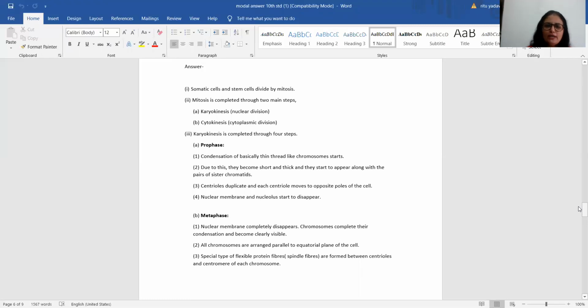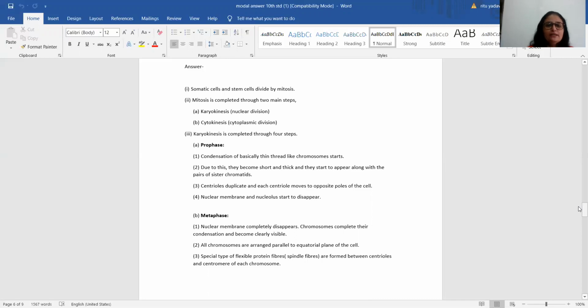Karyokinesis has four steps. First is prophase. In prophase, condensation starts. It's a condensation of basically thin thread fibers, and in short, the chromosomes start forming. Second point, due to this, they become short and thick and they start to appear along with the pair of sister chromatids.